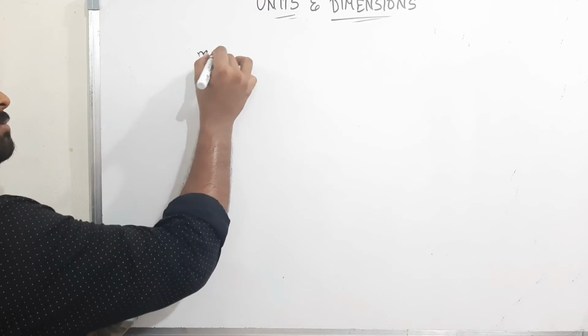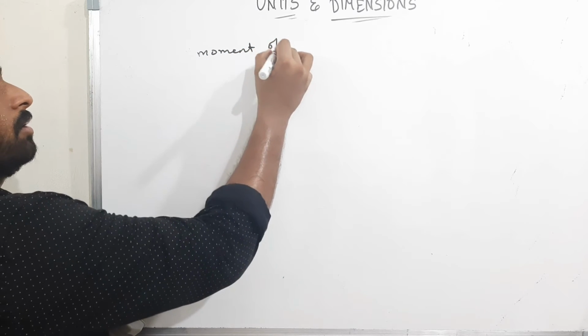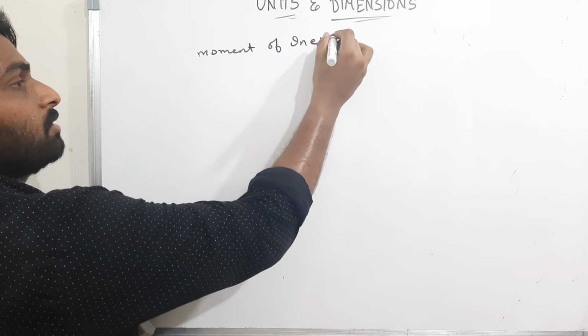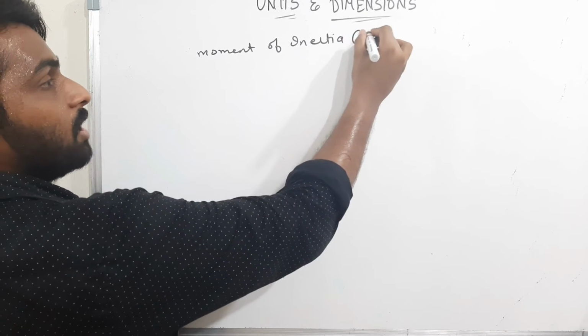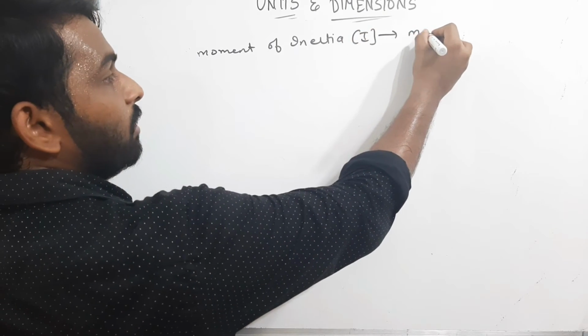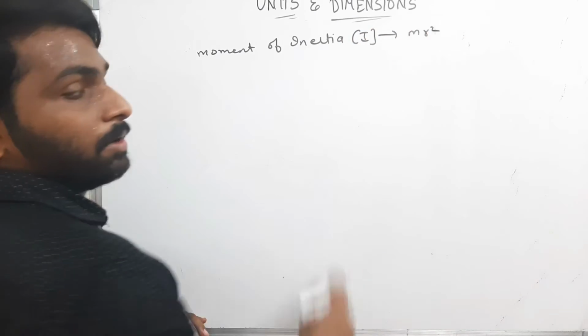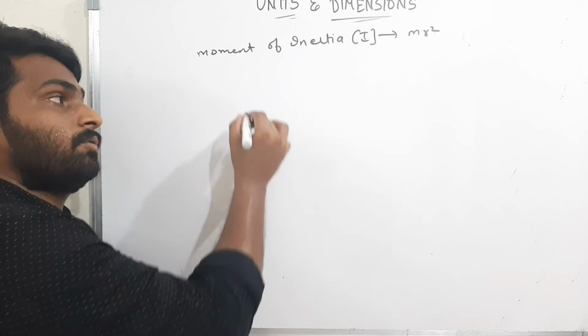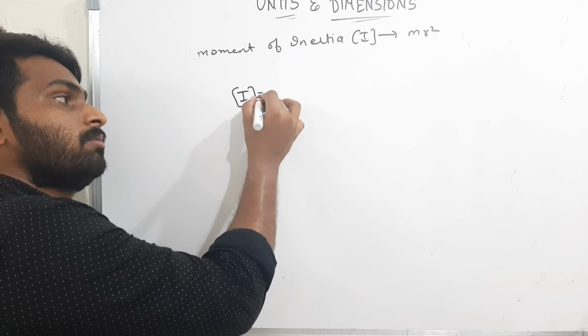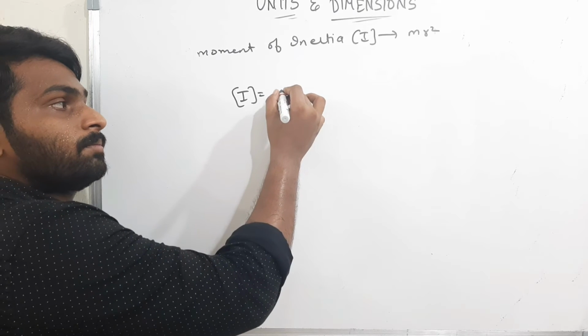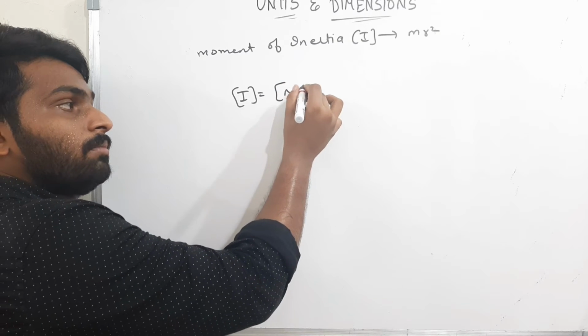Dimensional formula for moment of inertia. Moment of inertia, this one we will study in rotatory mechanics. Moment of inertia I is given by the formula m r square, mass into distance square. Therefore, the dimensional formula for moment of inertia I is nothing but the dimensional formula for m r square.